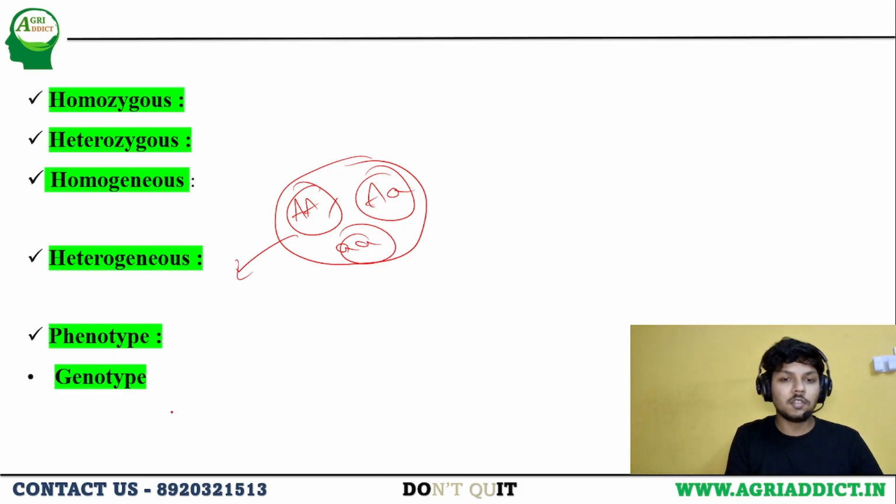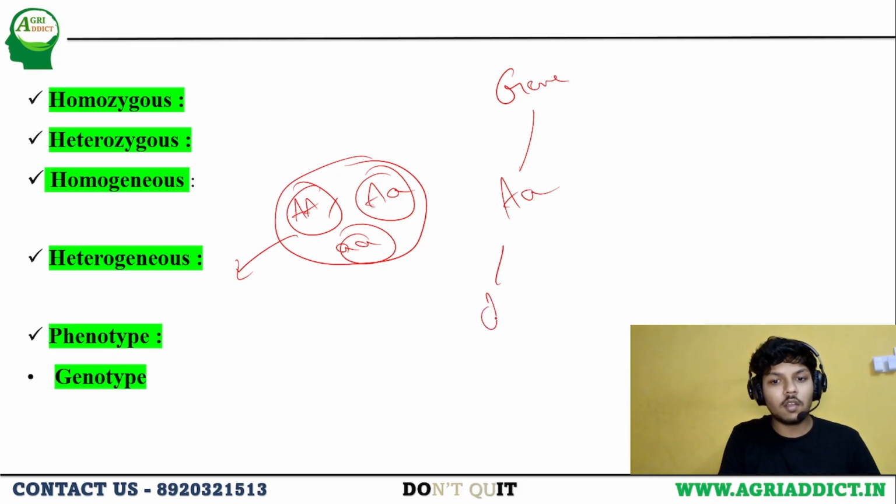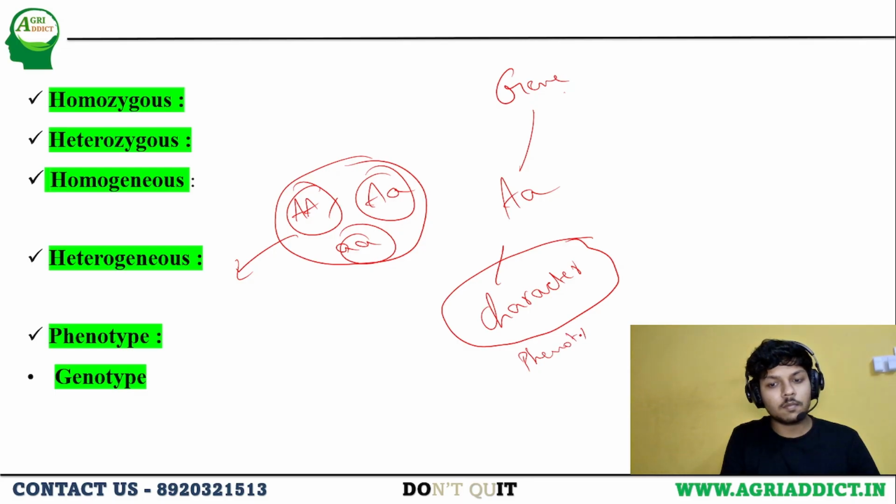And phenotype and genotype. A gene has 2 alleles which express a character. The character that is expressed by the gene we call phenotype, whereas the arrangement of the alleles in a gene we call genotype.